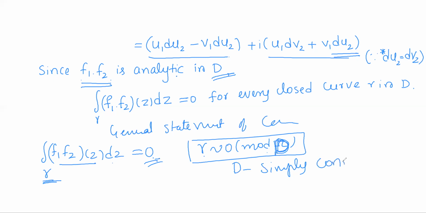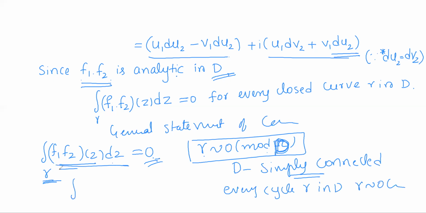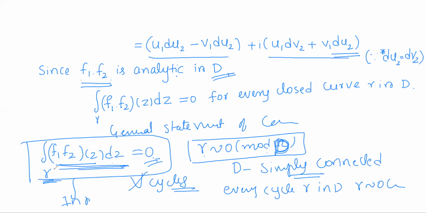But D is simply connected. So as D is simply connected, every cycle gamma in D is homologous to 0. So what that means? This result holds for all cycles. But all closed curves are also cycles. So in particular, this holds for all closed curves. So that is what I have written here. Integral of f1 into f2 of z dz is 0 for every closed curve gamma in D.